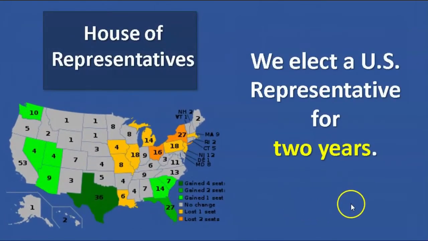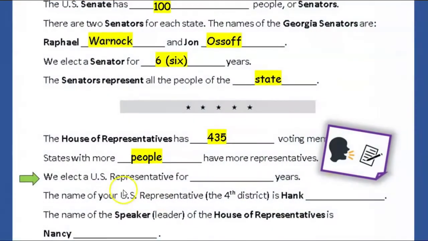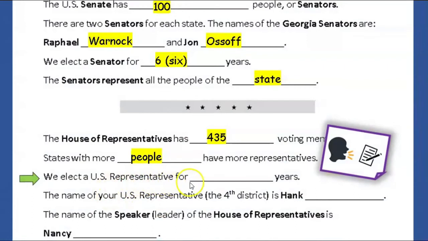We elect a U.S. representative for 2 years. So all these people we elect every 2 years. Look at your paper. We elect a U.S. representative for 2 years.